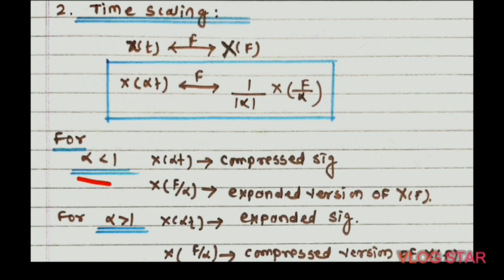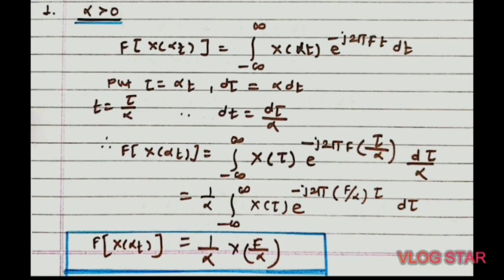For the value of alpha less than 1, x of alpha t will be a compressed signal and x of f upon alpha will be the expanded version of x of f. Okay, and for alpha greater than 1, the reverse operation takes place, that is x of alpha t is the expanded signal and x of f upon alpha can be represented as a compressed version of x of f. Okay,